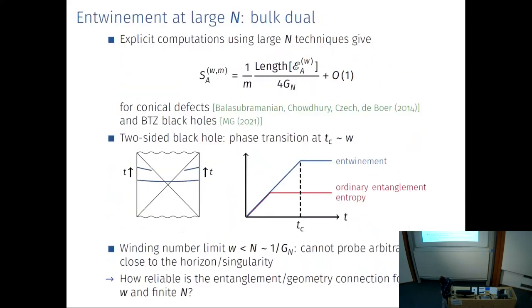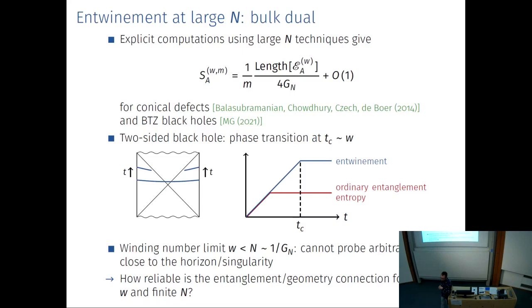So from the bulk perspective, it's very easy to see this because you do have a competition between two phases. One phase is the disconnected phase, and the disconnected phase here is just two geodesics with non-zero winding number. And of course, the length of those geodesics will be larger than the length of geodesics of zero winding number, and that's why this phase transition happens at a later time. So that's just the intuition.